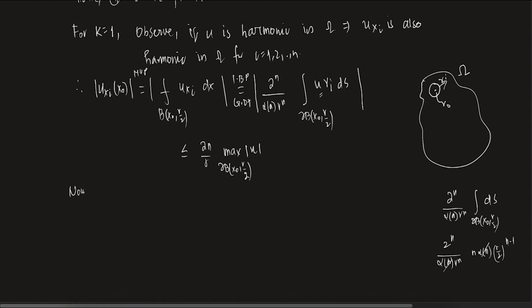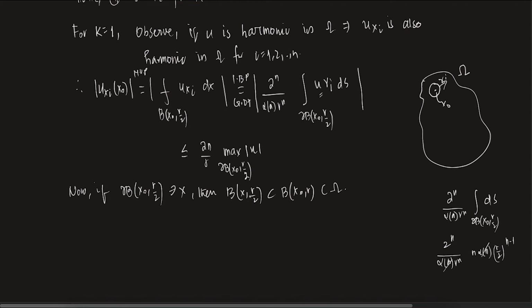Now, let's say this ball B(x naught, r/2) contains x. Then the ball with center x and radius r by 2 is contained in the ball with center x naught and radius r, which is contained in Omega. This is quite clear, because the maximum distance between x and x naught is r by 2.